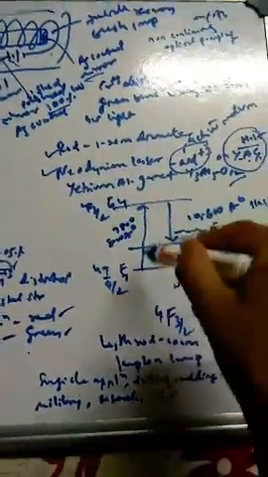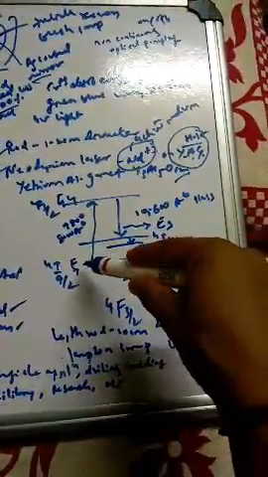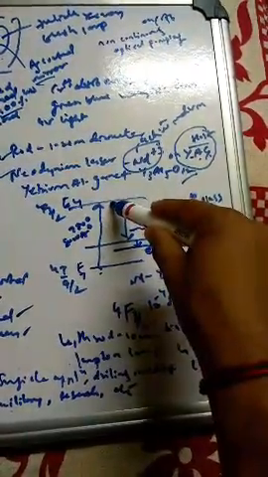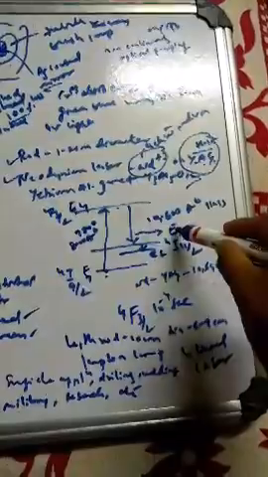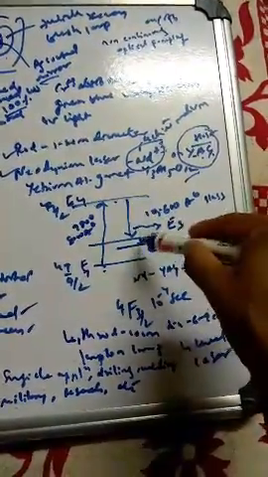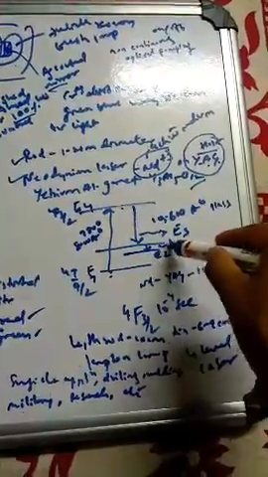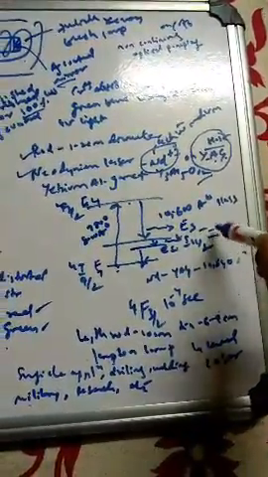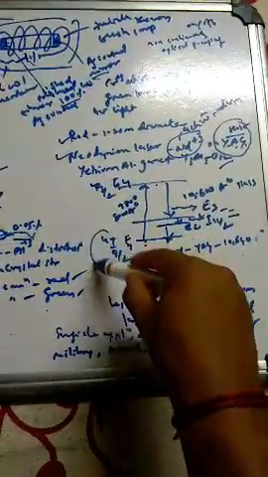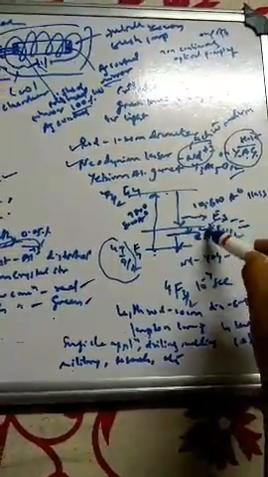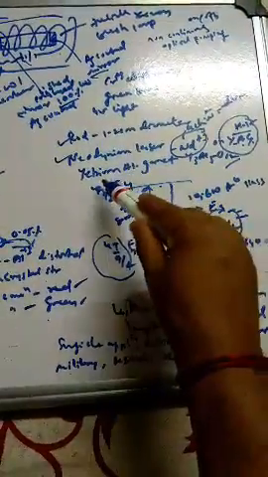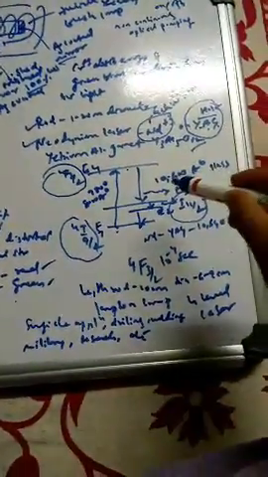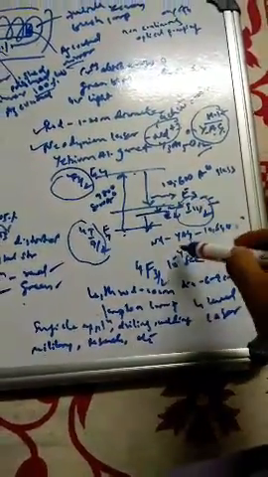Here it is a 4 level, whereas the ruby is 3 level. From E1 to the excited state E2, and here it is E3, E4. So the metastable level is at 2 here, so you can get stimulated emission. Emission takes place between E2 and E3, then it comes to ground state like this. The ground level is quadruplet I 9/2, then quadruplet I 11/2, then F 3/2. This is the neodymium excitation state, and this metastable state is of 10 to the power minus 4 seconds, more than the ruby.